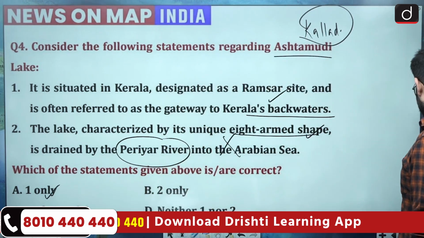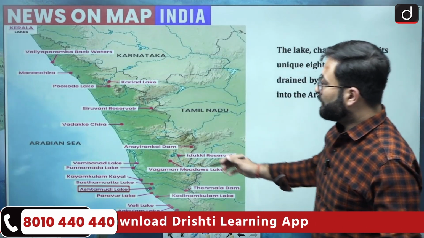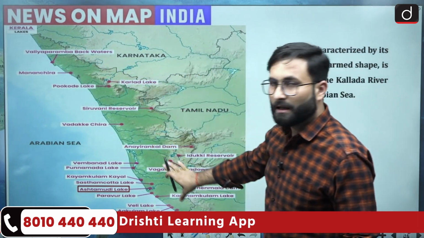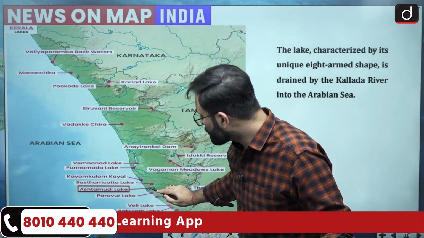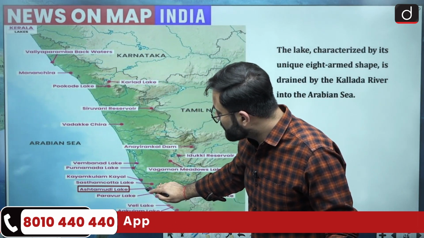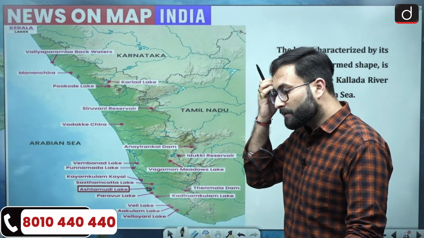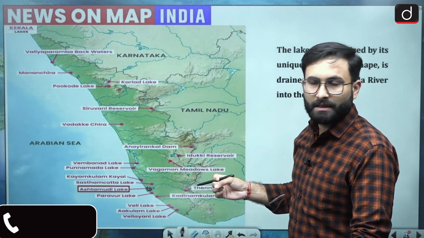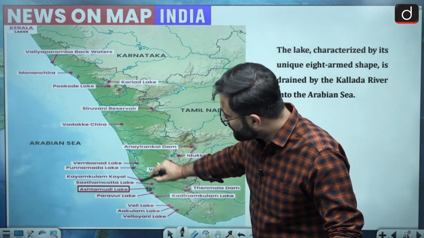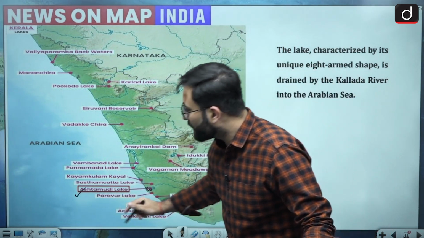Okay, now here you can see this particular region is your Kerala, and when we are talking about the Ashtamudi Lake, that is located over here. Now there are these specific features, that is backwaters. Kerala is quite famous for the backwater tourism, etc. So you can remember this particular thing, and Ashtamudi is located in Kerala.